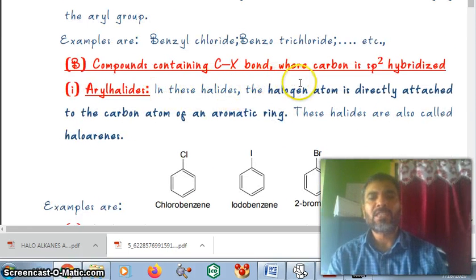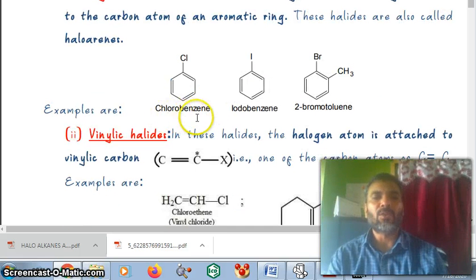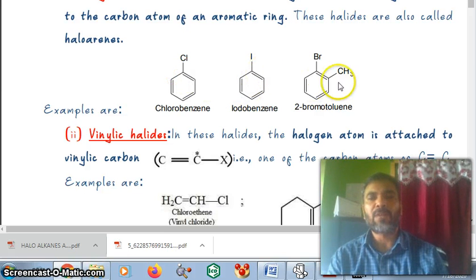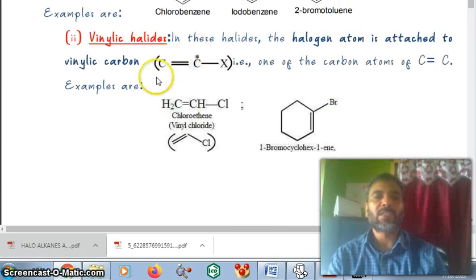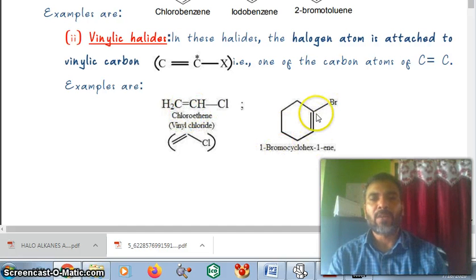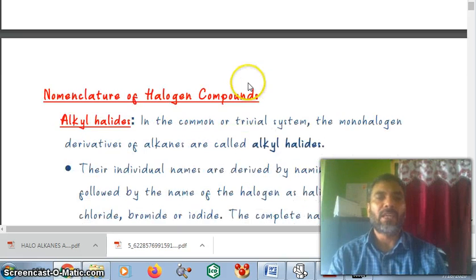Compounds containing a C-X bond where carbon is sp2 hybridized. You see, in chlorobenzene, chlorine is attached with this carbon, and this carbon is sp2 hybridized. This is also sp2 hybridized. This halogen containing carbon is also sp2. Vinylic halides: you see, double bond, this is the carbon and this is the chlorine. So this is also a vinylic halide. You see, halogens are attached directly to the double bond carbon, so it is called a vinylic halide.